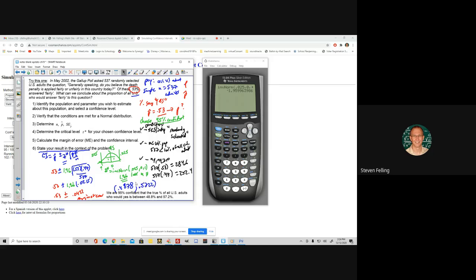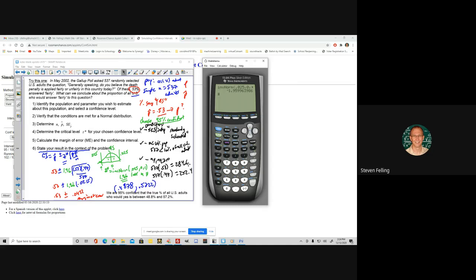Okay, the last thing we might do is just check this in our calculator to make sure there wasn't a mistake in our calculation. So even though I'm going to require you to show this work, you can double check it by going stat, tests, and then down to one prop z interval. Now here's the thing, right? We were given a percentage, 53%, but the calculator requires that we enter a count, not a percentage. So let me get back out of here, right? What is 53% of 537?